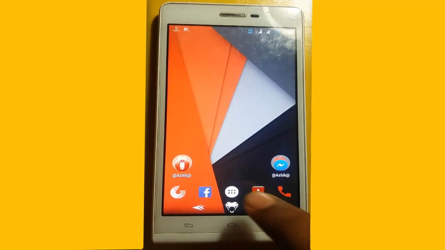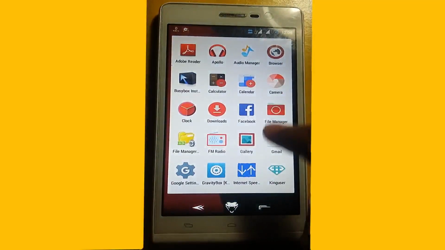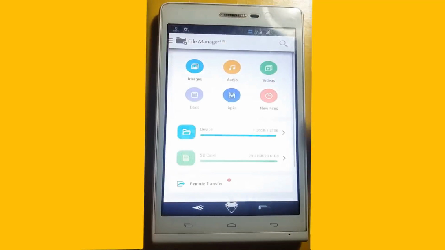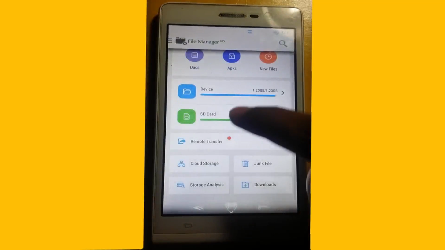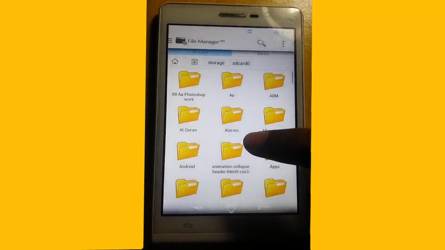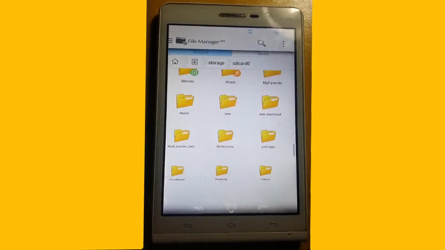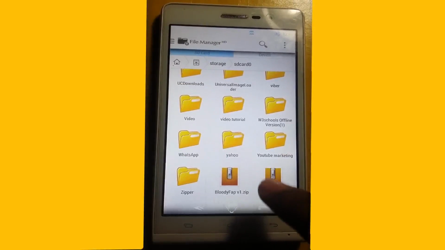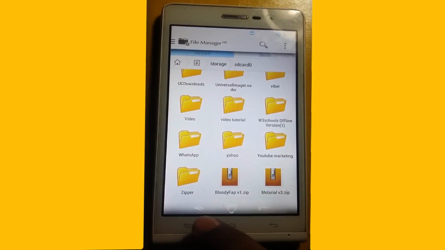Hello viewers, today I'm going to show you how to install a custom ROM using CWM recovery. First, I open my file manager, and I want to install this ROM, Material v3.